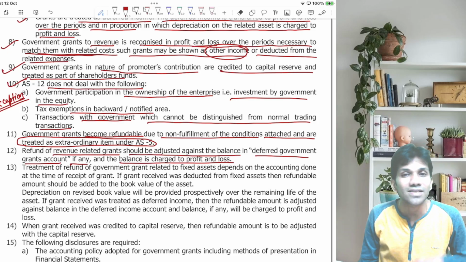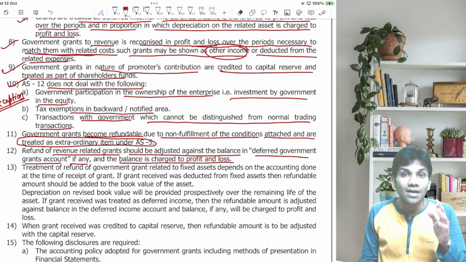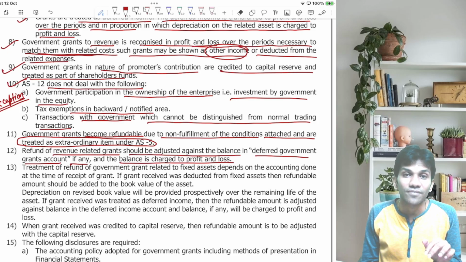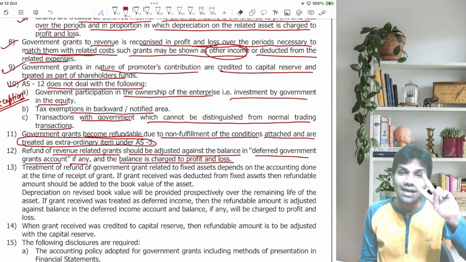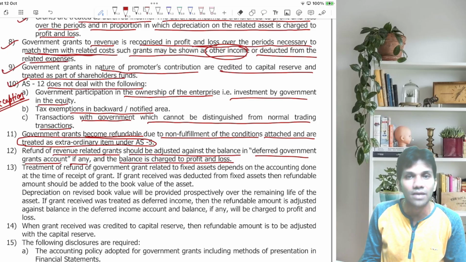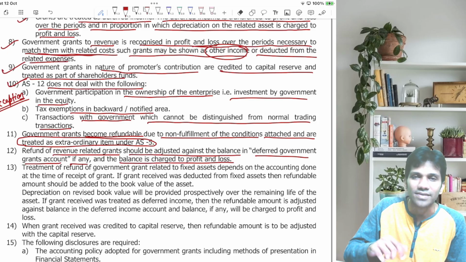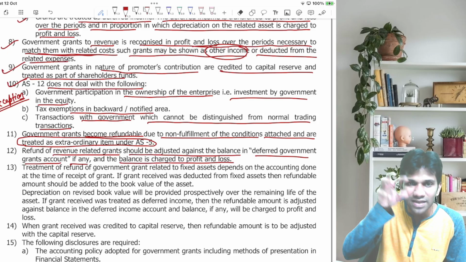What is the balance left in the deferred government grant account? 6 rupees. Let's assume that in the beginning of the 5th year, I have violated the rules and regulations laid down by the government, and the entire grant becomes refundable. So what entry would I pass? Deferred government grant account debit 6 rupees, the balance left in the DGG.